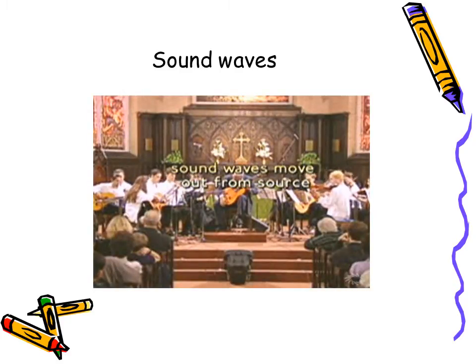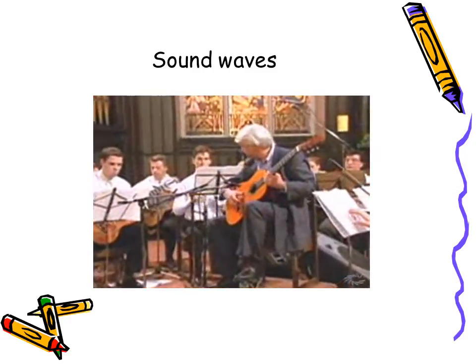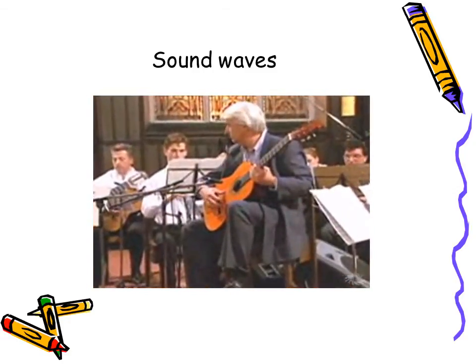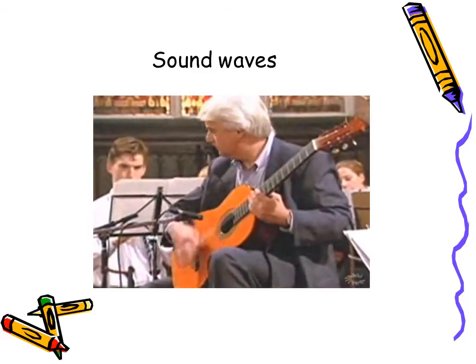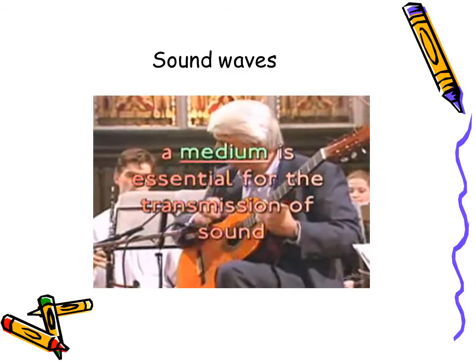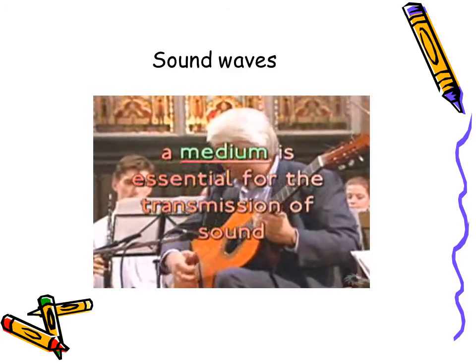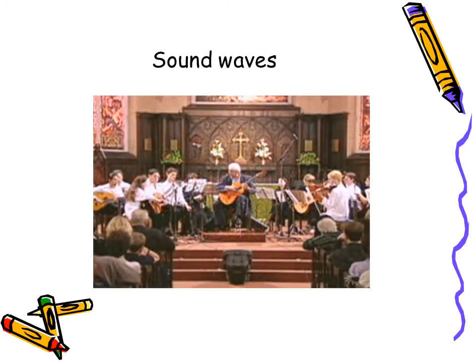When the wave arrives at the audience, the molecules vibrate the individual's eardrums, and the listener interprets the vibrations as sound. The sound waves have carried the energy of the music through the medium of the air. A medium can be air, water, or any solid material. It is essential for the transmission of sound because there must be molecules to vibrate and transfer the energy.